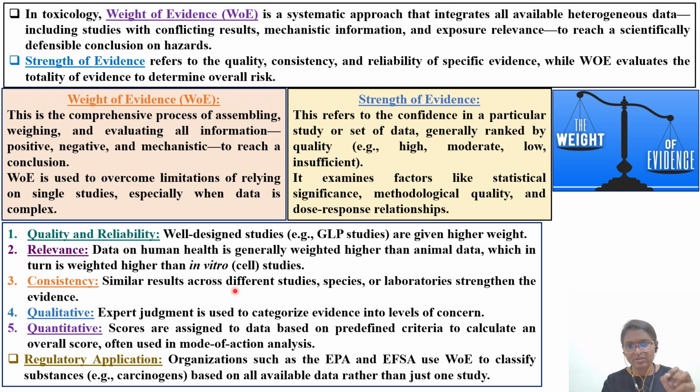Consistency: similar results across different studies. So if you're following certain guidelines, you have to get the same results. Across species or laboratories strengthens the evidence. Qualitative: expert judgment is used to categorize evidence into level of concern. Quantitative: scores are assigned to data based on predefined criteria to calculate an overall score. There will be some scoring.